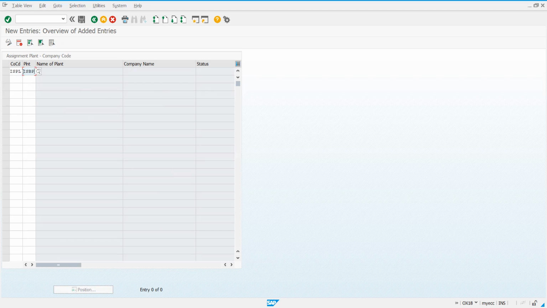The reason is, whatever I have created, the data will be recalled from the tables and it will reflect here. If I have created it properly, I'll get the reflection of the name of plant and company immediately once I enter company code and plant. Observe this. So we have got plant name and company, whatever we had defined, it's appearing. Got it? Yes, sir. Okay.